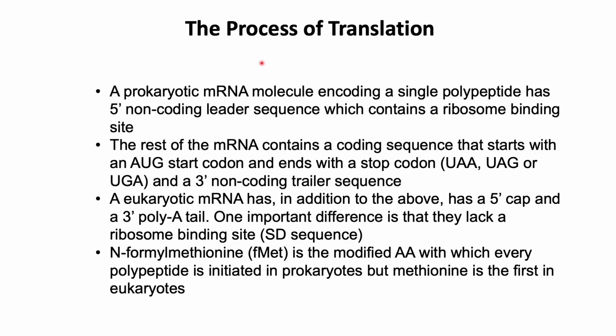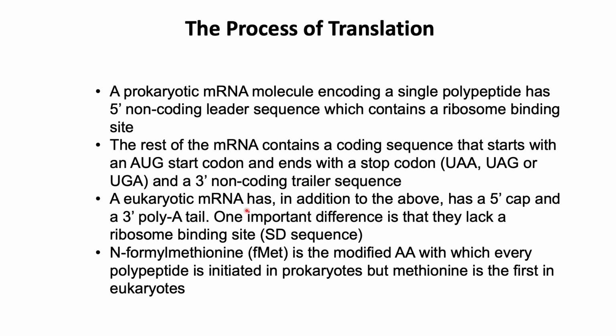Now getting into the process of translation. A prokaryotic mRNA molecule encoding a single polypeptide has a 5' non-coding leader sequence which contains a ribosome binding site. The rest of the mRNA contains a coding sequence that starts with an AUG start codon and ends with a stop codon, and a 3' non-coding trailer sequence. These are also called the untranslated regions.